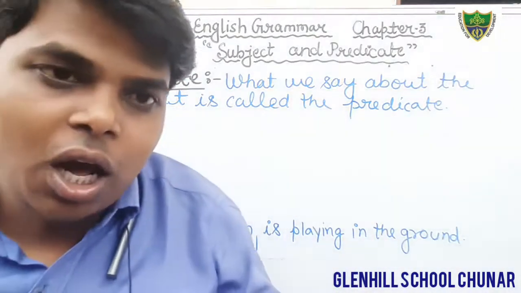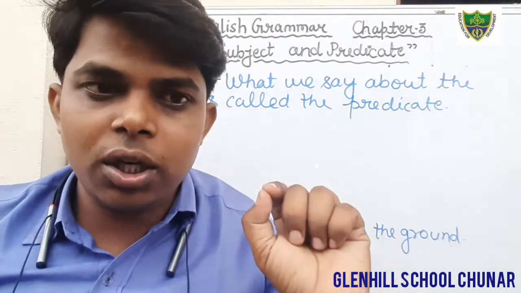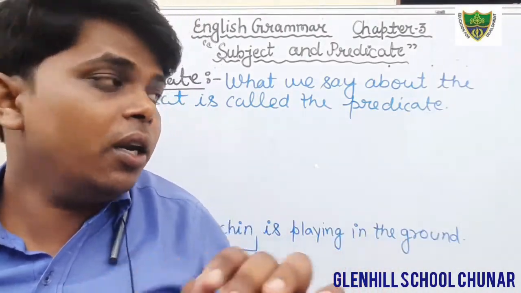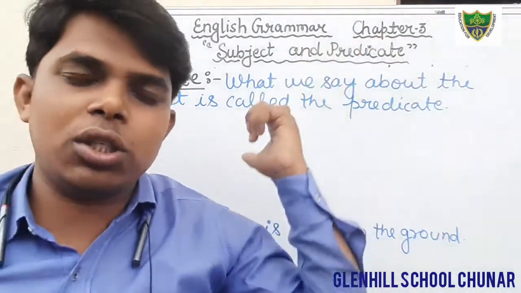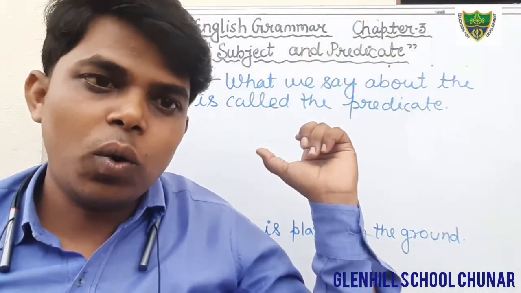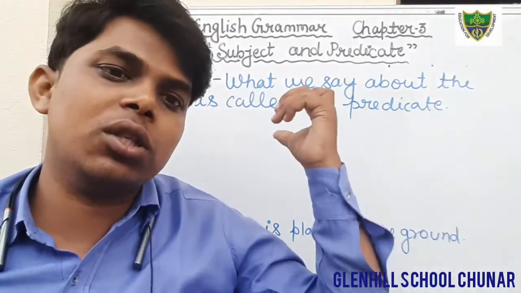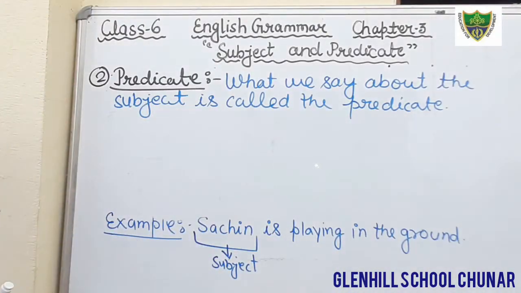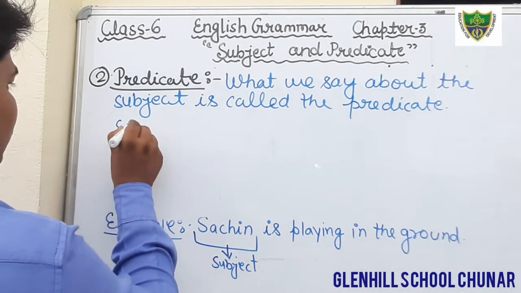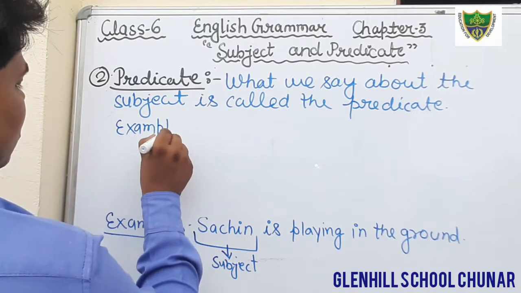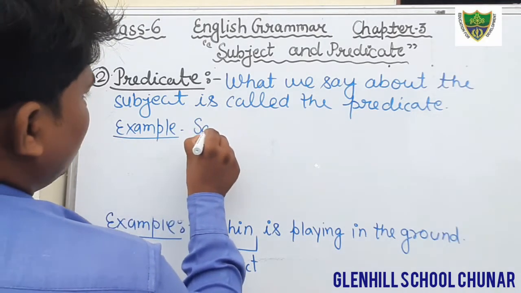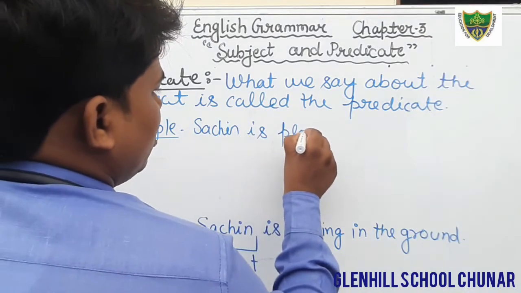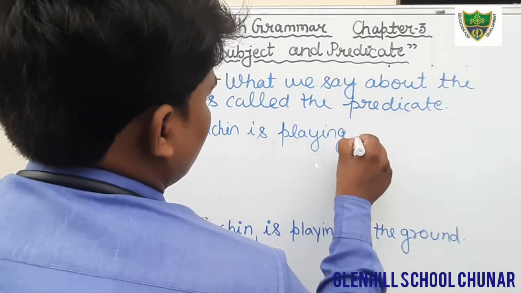Okay students, just see. I have told you what is subject. Subject denotes the name of a person, or it tells the name of a person or thing. And what is predicate? What we say about the subject. Whatever the things we talk about the subject, that is known as predicate. Okay, same example we will see here. Example, write down. Example, Sachin is playing in the ground.